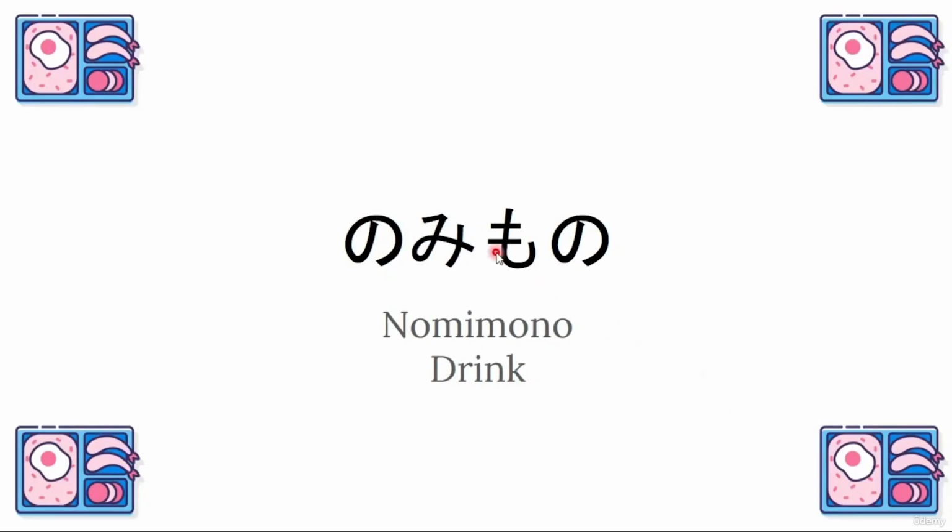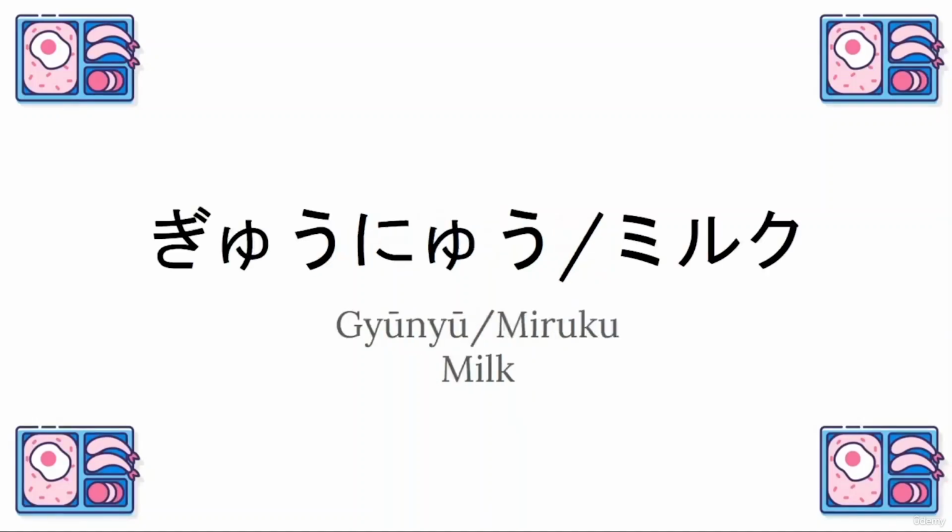Drink, nomimono. Nomi is a part of the verb to drink, and mono is thing. So drinkable thing is a drink, nomimono. Milk can be said in two different ways. The first one is gyunyu. The second one is milk.